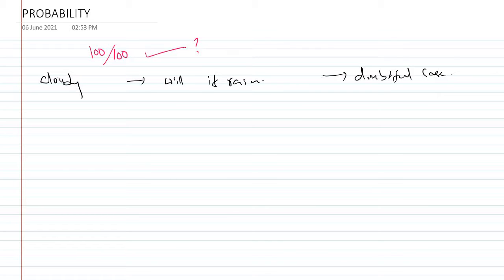So the chance of happening an event when expressed quantitatively.